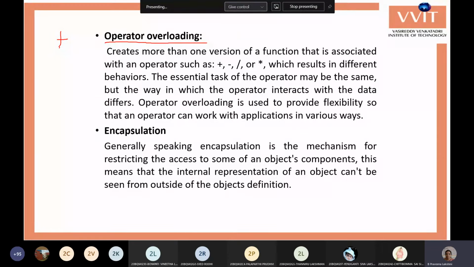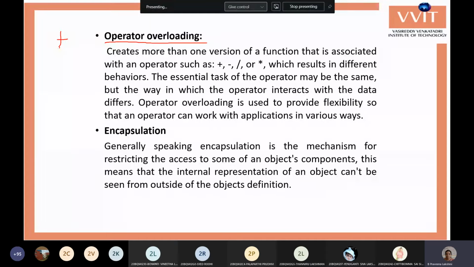It will perform the addition, but it will perform the addition on different types of values. Generally, addition is done for numeric values, either float values or double values or long values or integer values. But we can use this plus operator to add two records, like two students' data. I have two students' data. I want to add those two students' data.